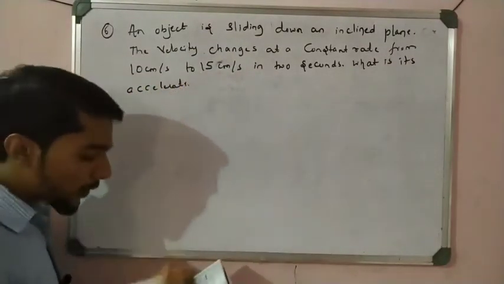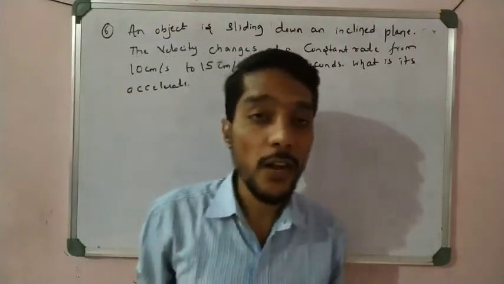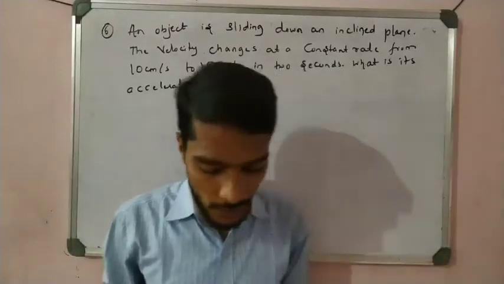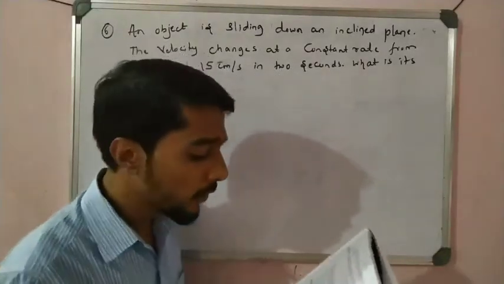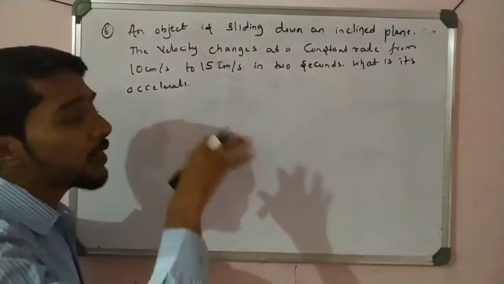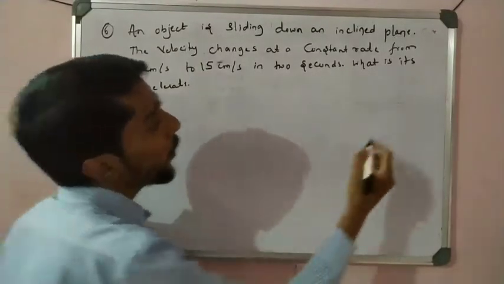You know that acceleration is the rate of change of velocity, that is, final velocity minus initial velocity. What is the difference between the final velocity and the initial velocity? You can easily calculate the acceleration, right? Rate of change of velocity. See here, what is given in the question? There is no conversion, we put the answer in centimeter per second, right?